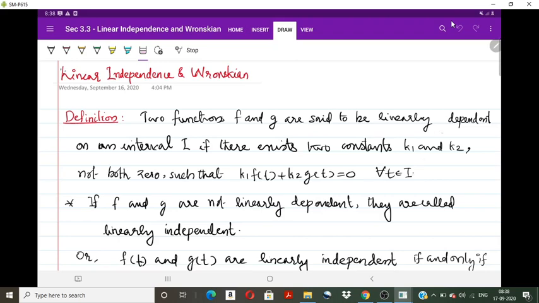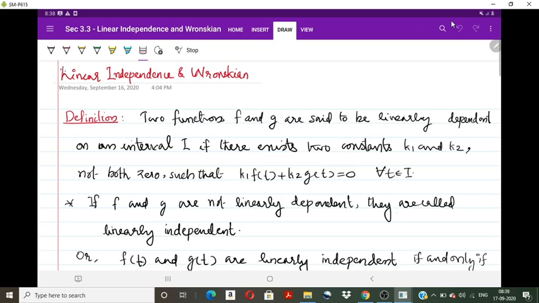We have already defined linear dependence in another way, that is, if the ratio of the two functions is a constant, then they are said to be linearly dependent. This is defining the same thing in a different manner. So if the linear combination becomes 0 with at least one of the constants non-zero, then also we can say that f and g are linearly dependent.